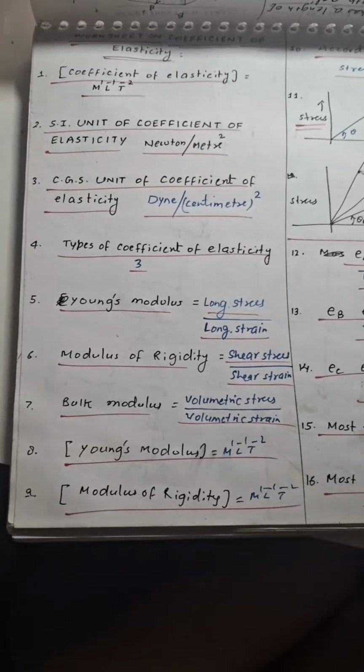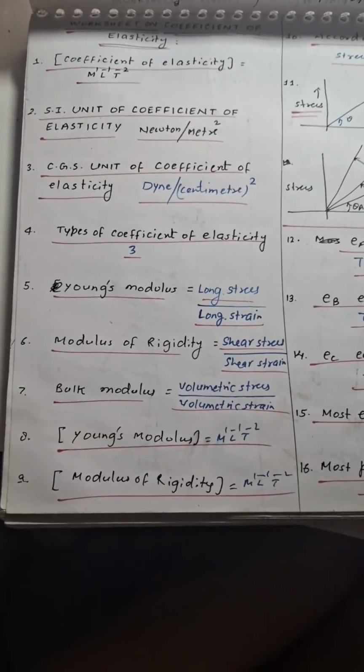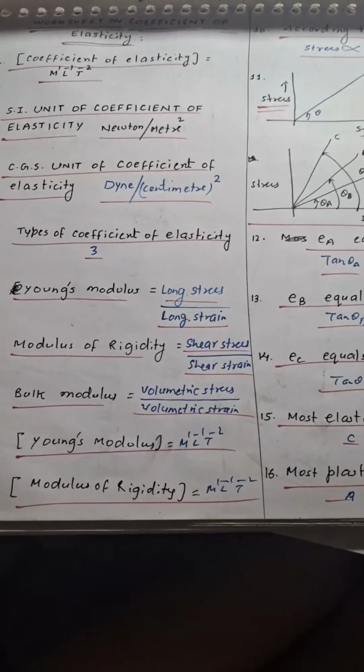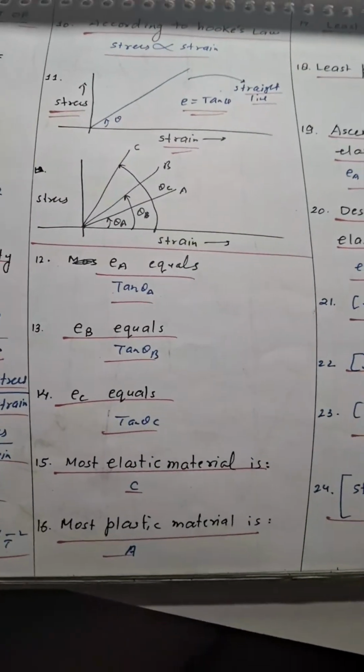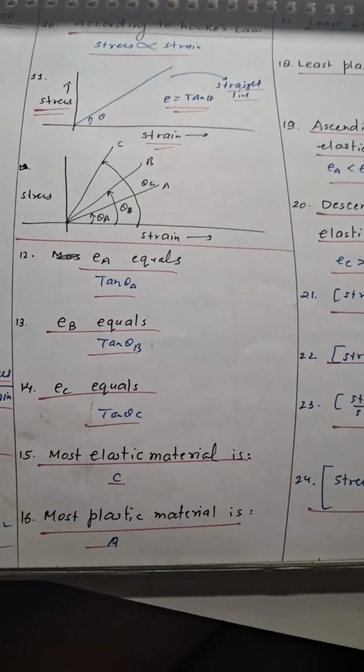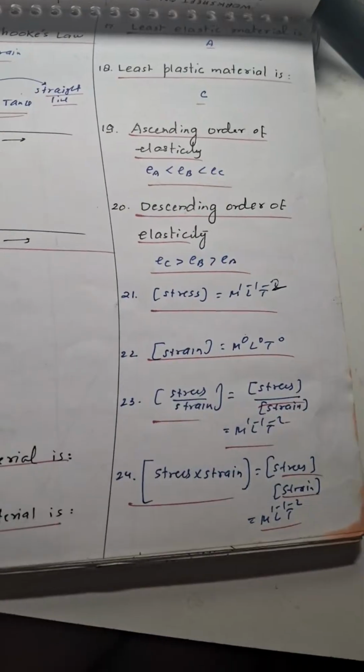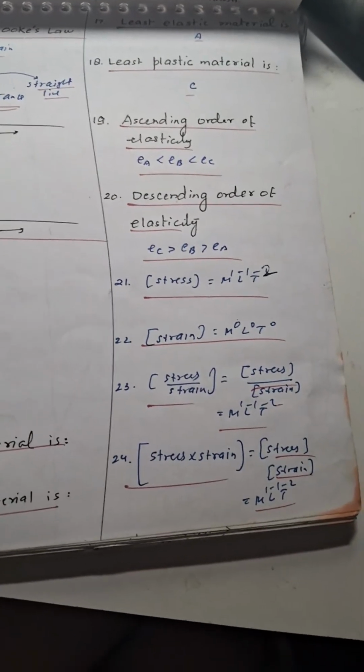Then is a worksheet on elasticity, SI, CGS types, Young's modulus, modulus of rigidity, bulk modulus, Young's modulus dimension, bulk modulus dimension, graphical analysis, coefficient of elasticity, elastic and plastic materials, least plastic, ascending, descending order, dimensions of various quantities.